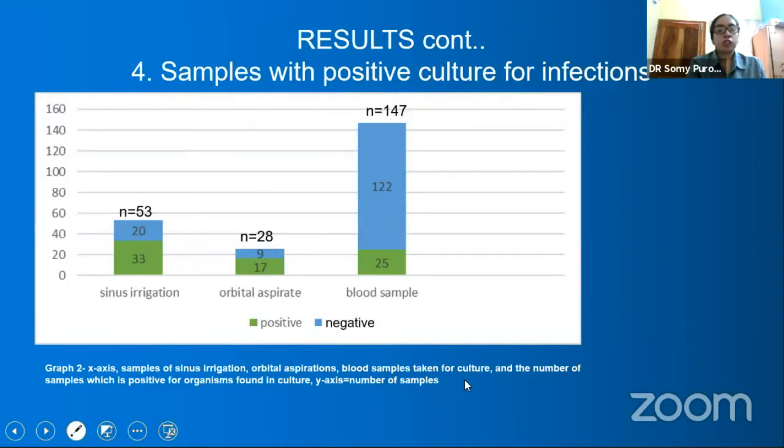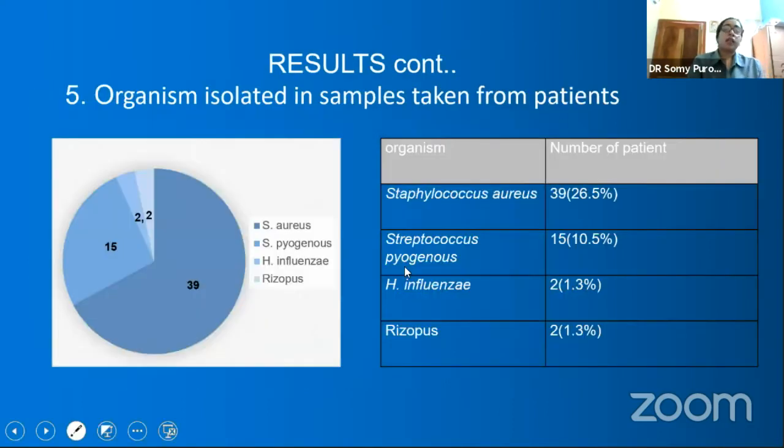Now, regarding the samples with positive culture, in 53 cases of sinus irrigation, we found that 33 patients had positive culture for infection. Out of 28 patients of orbital aspirate, we had 17 positive, and out of 147 blood samples, we had 25 blood cultures positive. Now, the organism which was isolated most commonly was Staphylococcus aureus, followed by Streptococcus pyogenes, and in the two mucor cases, our fungus was Rhizopus.